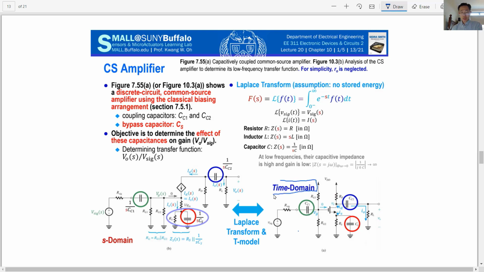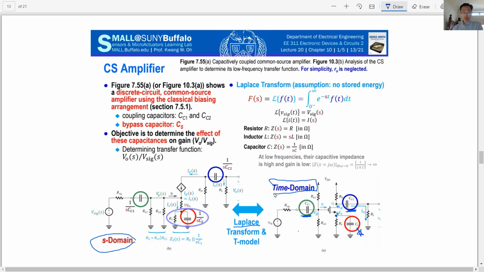In the time domain, if you remember, we need a coupling capacitance for the input signal, a coupling capacitance for the output signal, and a bypass capacitance here to make a virtual ground. This time domain circuit we can transform using the Laplace transform into the S domain.